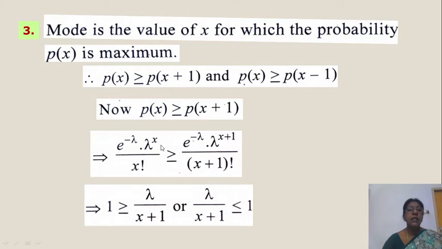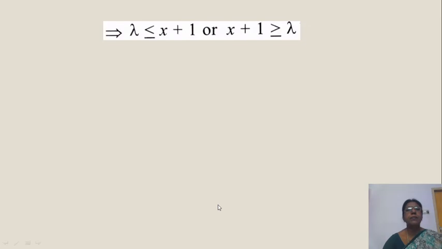Then you get here 1, e power minus lambda cancels, x factorial cancels, lambda power x cancels, 1 is there. Here lambda is left, and here x plus 1 is there. So here 1 greater than or equal to lambda by x plus 1. Writing in reverse, lambda by x plus 1 less than or equal to 1. So lambda less than or equal to x plus 1, or x plus 1 greater than or equal to lambda. So x, from this you write x, bring 1 to this side, x greater than or equal to lambda minus 1.